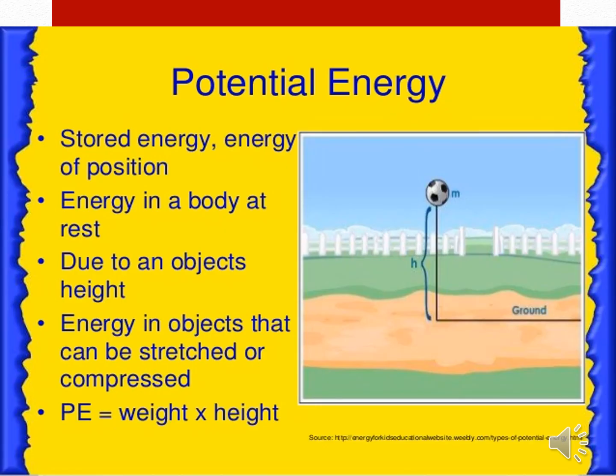Now potential energy. The potential energy of a body is associated with its position and configuration with respect to the surroundings. This is because the various forces acting on the body also depend on the position and configuration. The potential energy of an object at a point P is defined as the amount of work done by an external force in moving the object at constant velocity from the initial point O to the final point P.